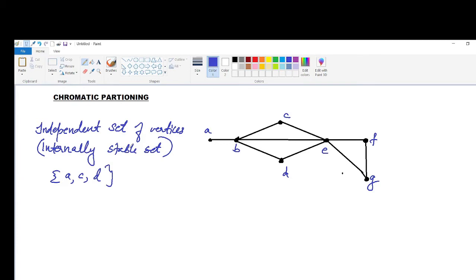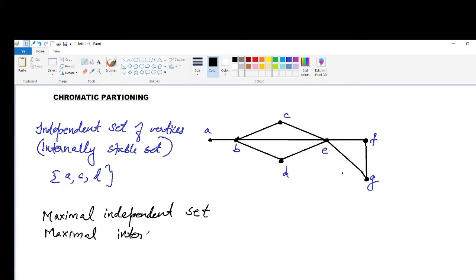Next term is maximal independent set, or maximally internally stable set. Maximal internally stable set. That means an independent set to which no other vertex can be added without destroying its independence property.